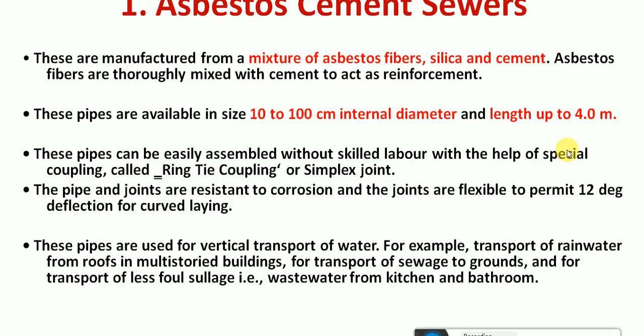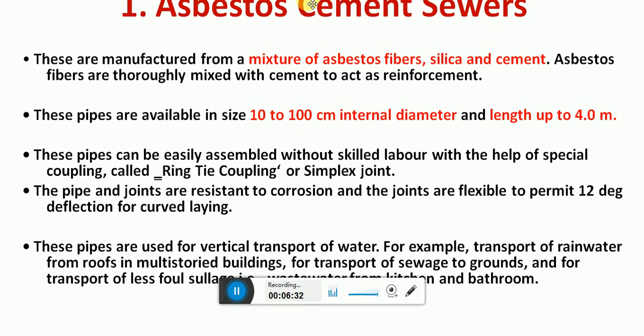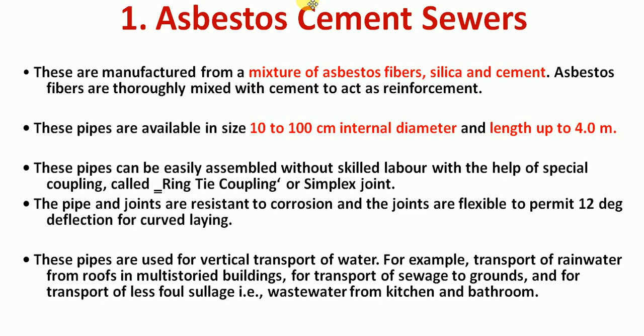Next, coming to the asbestos sewers. Okay, so asbestos sewers are manufactured using a mixture of asbestos fiber, silica and cement. Okay, so these are the fibers. So these fibers in these sewers will act as a reinforcement material. Okay, and these pipes are available in sizes of 10 to 100 centimeter internal diameter and length up to 4 meters.